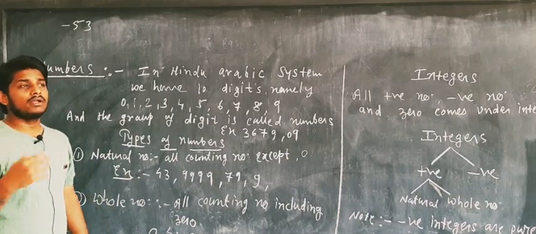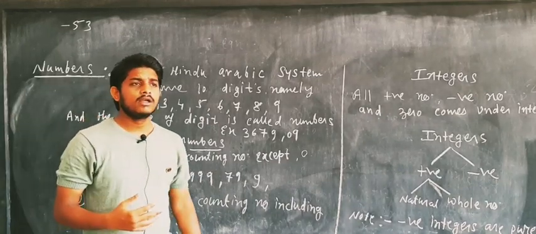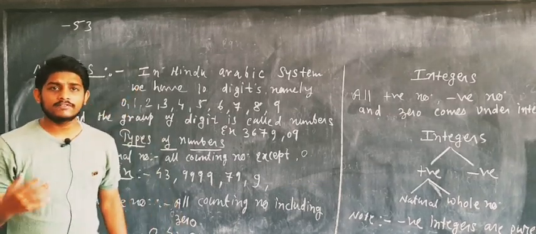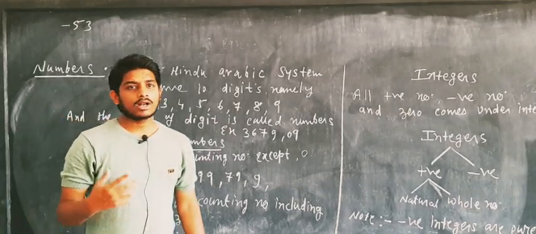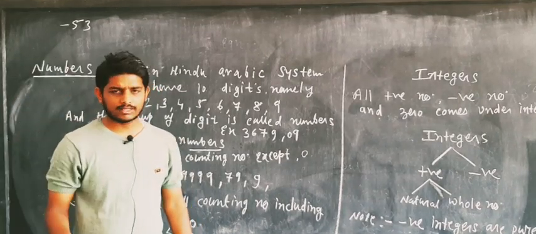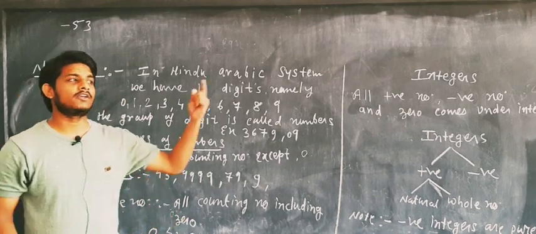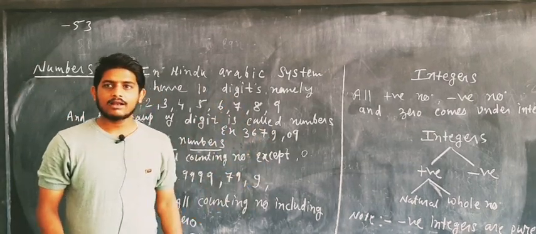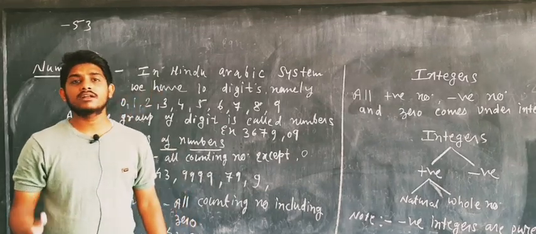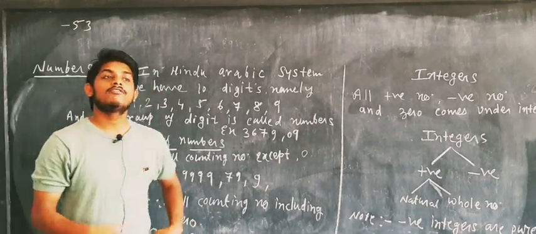How? If I ask you how many kilometers you run every day, your answer will be 5 kilometers or 7 kilometers, but you can't say minus 5 kilometers. You can't go to a shop and say I want minus 5 meters of cloth. You will have to say 5 meters of cloth.